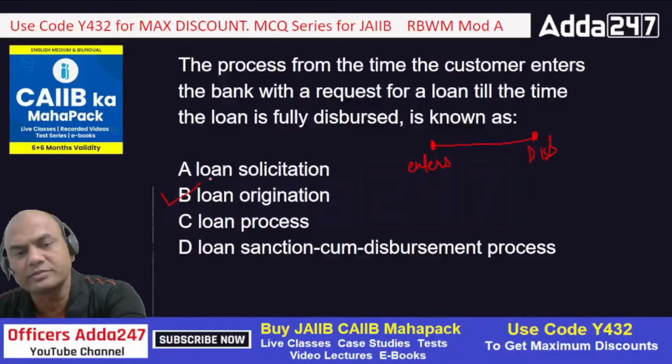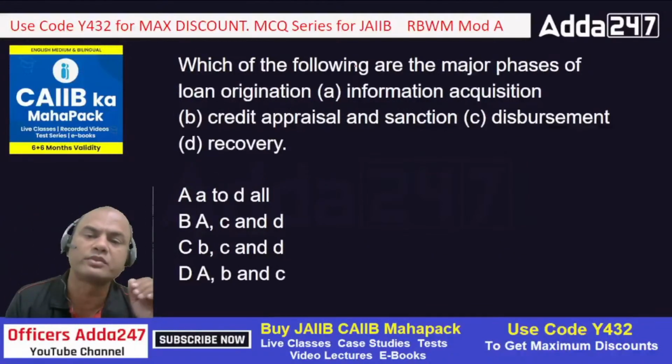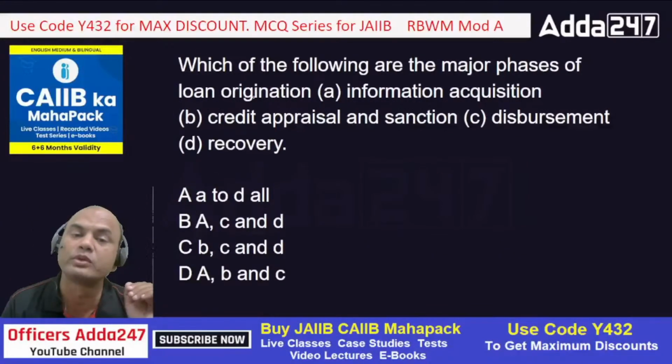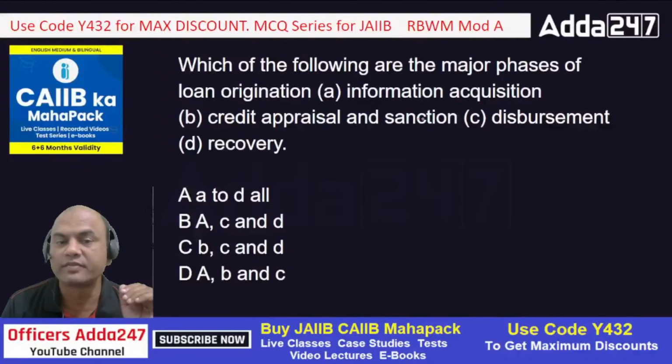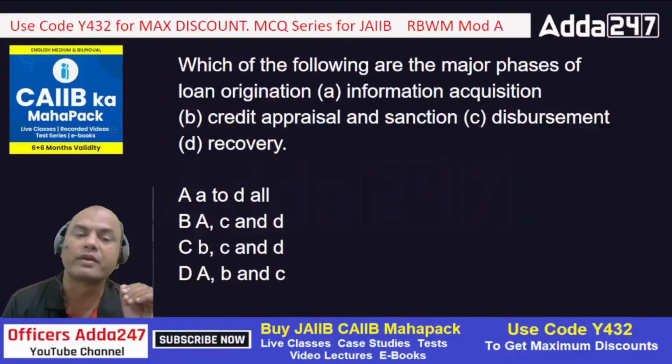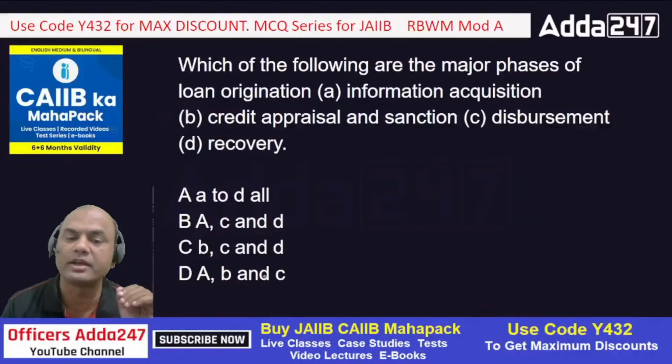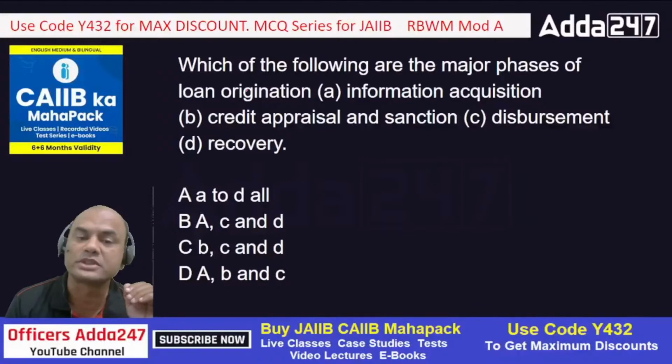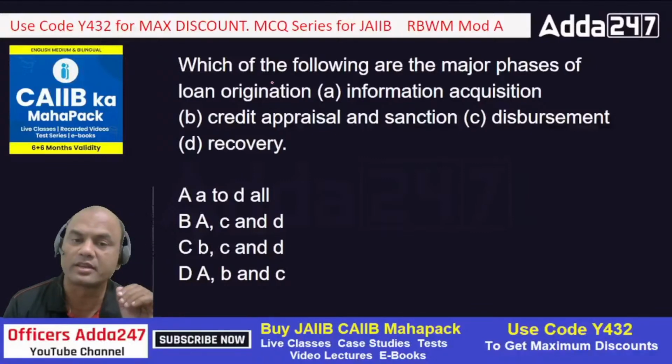Next, which of the following are the major phases of loan origination? Information acquisition, credit appraisal and sanction, disbursement, and recovery. So which are the processes in loan origination?